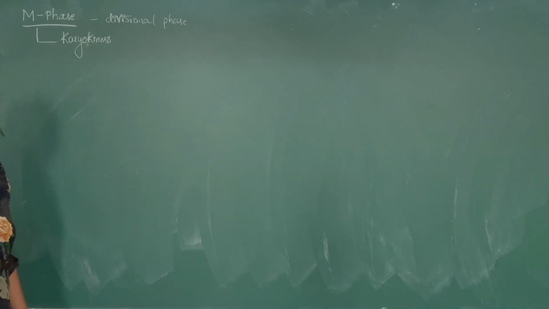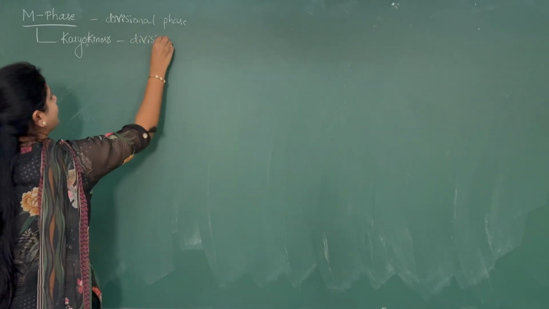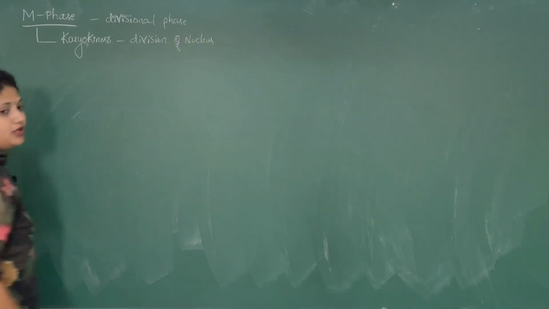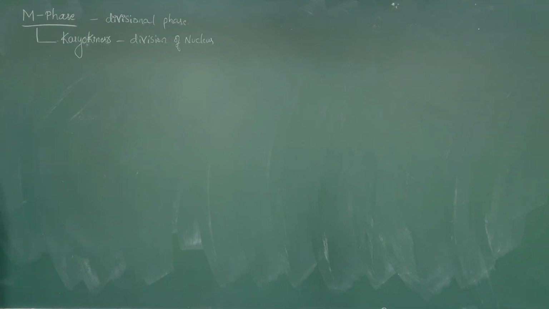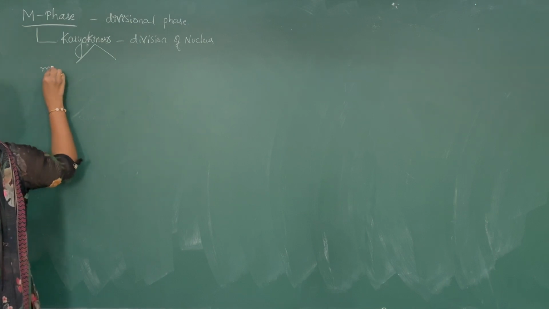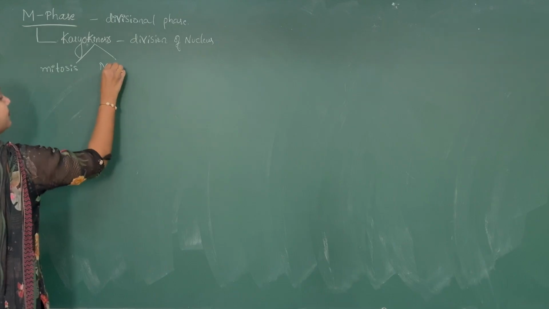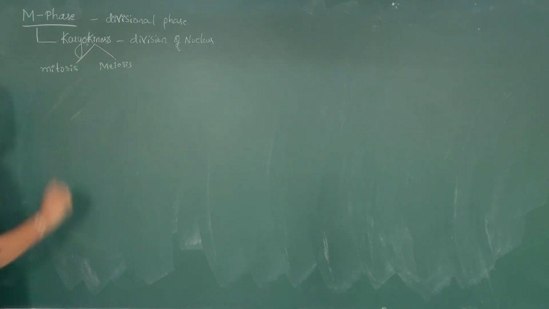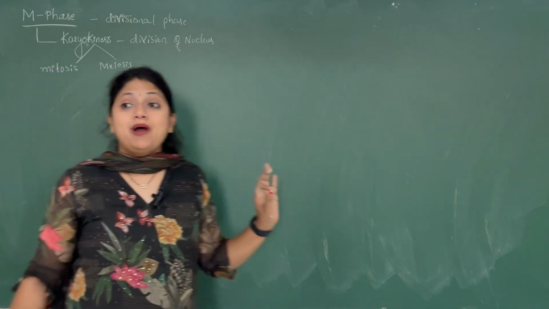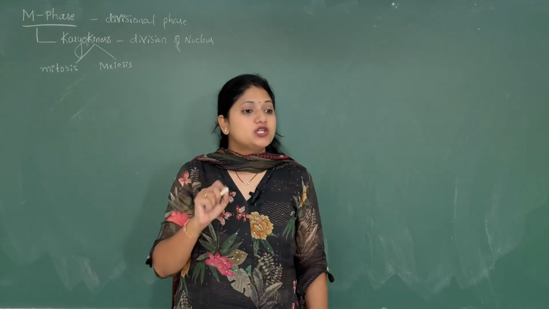Karyokinesis is division of nucleus. And now this karyokinesis is of two types. One is mitosis and another one is meiosis. Mitosis takes place in the somatic cells. Meiosis takes place in the germ cells.